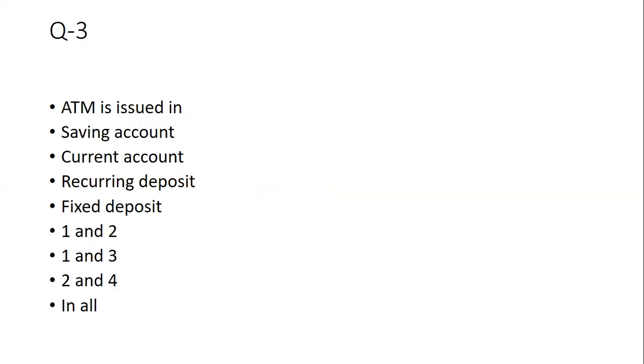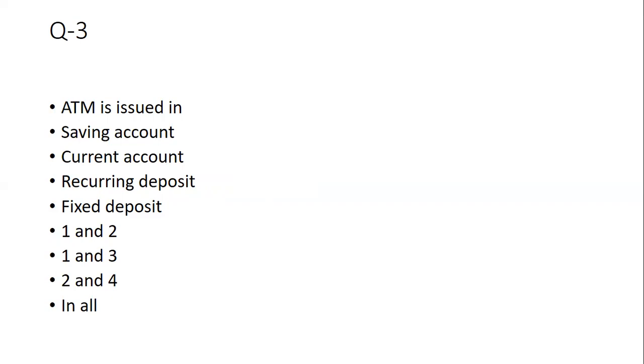ATM is issued in saving account, current account, recurring deposit, fixed deposit. So we know that ATM is used for withdrawing the money from the ATM machines, and as soon as we swipe the debit card, it debits our saving account or current account, because these are only the demand deposits.